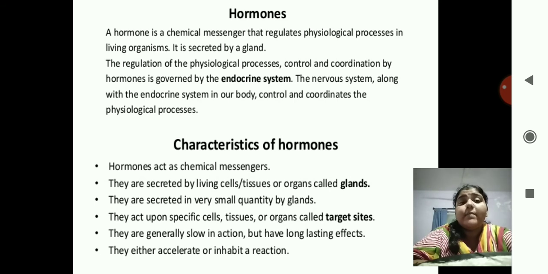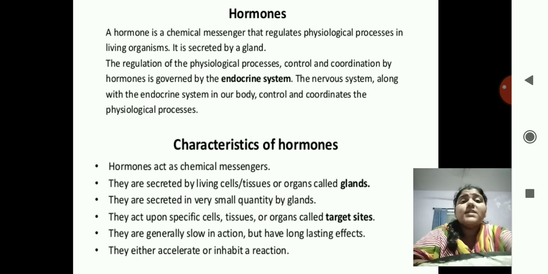Hormones are secreted by a gland. Gland is a muscular pouch, you can say. In that pouch, all the chemicals, or the hormones, are filled up. That is known as a gland. Regulation of physiological processes, control and coordination by the hormone is governed by the endocrine system. The nervous system along with the endocrine system in our body controls and coordinates the physiological processes.